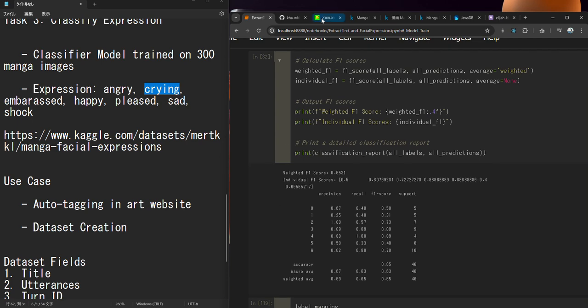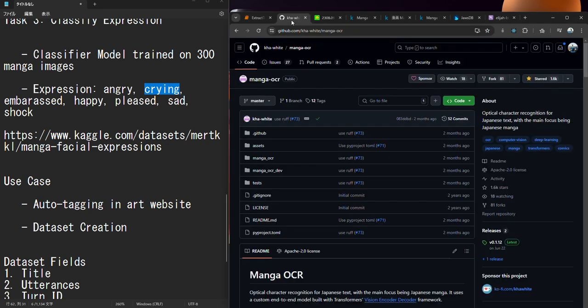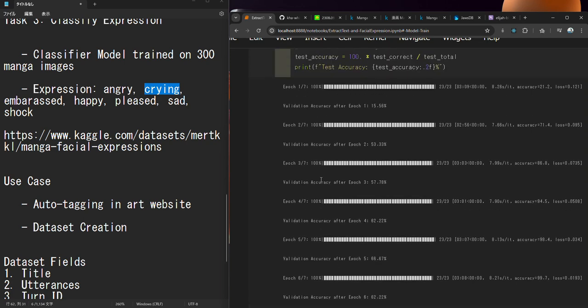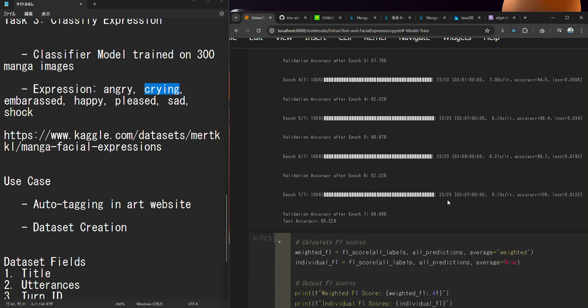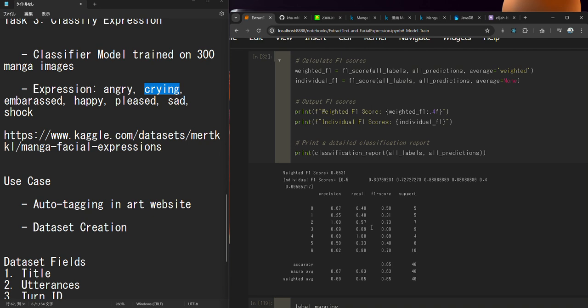Okay, for the training part, the training set consists of at least 300 images, and one epoch took around 3 minutes, with a total of 21 minutes of training time. And for the F1 classification of the test result, I achieved 65% accuracy. So is that significant? Well, let's see.